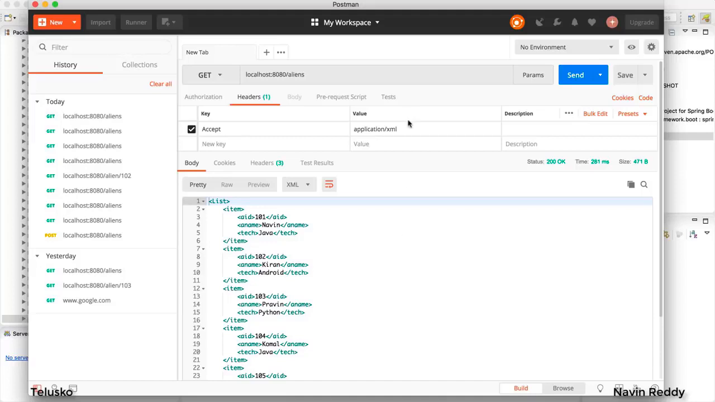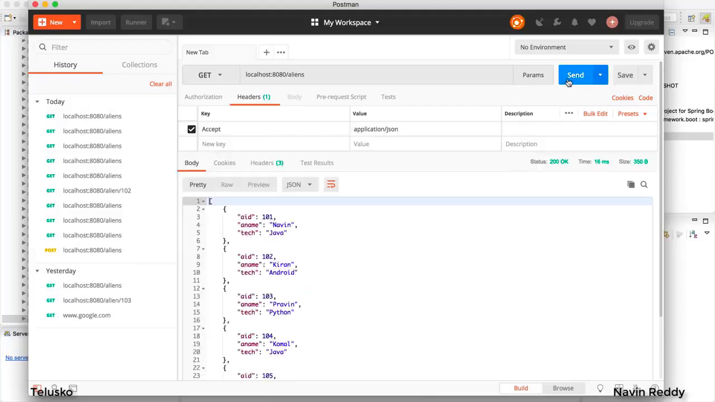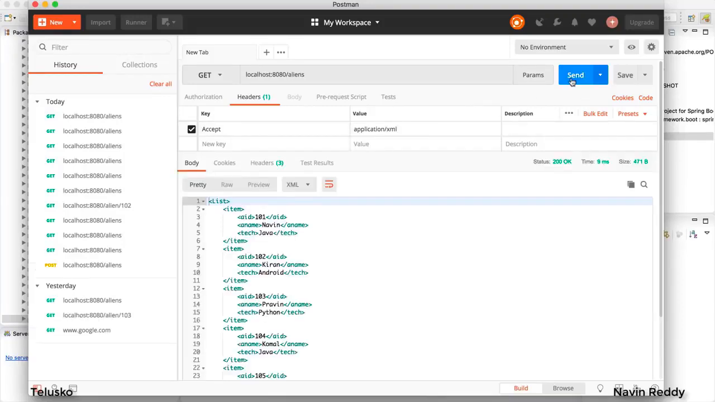So now it supports both. If you say I want XML, it will give you XML. If you say JSON, it will give you JSON. So whatever format you want, it will give you that. And in both the cases, you will get a status of OK because your server now supports both. So click on send, it's working. So this is the power of content negotiation.